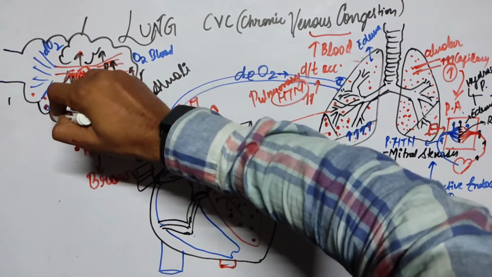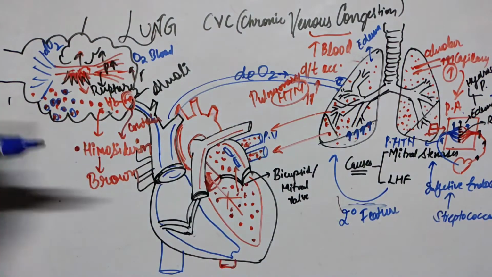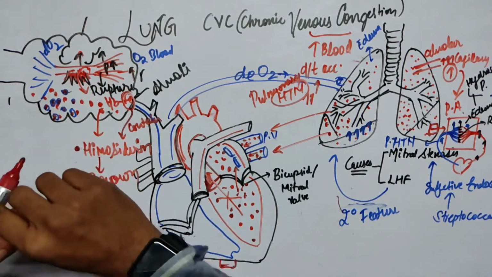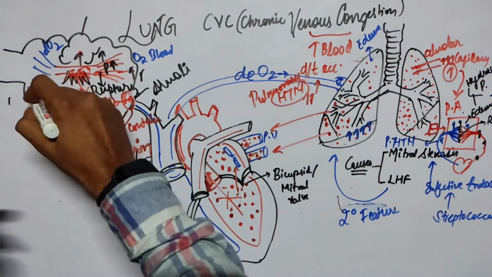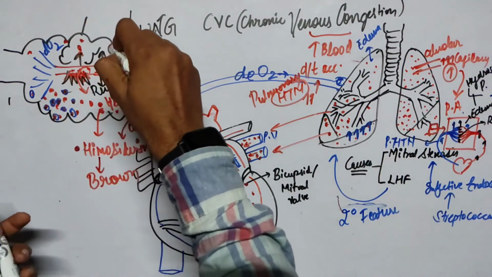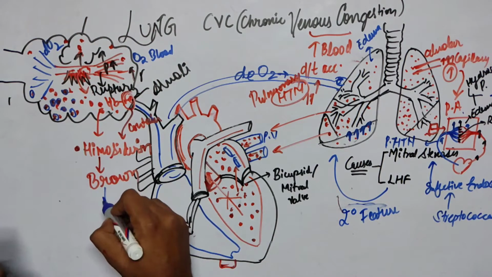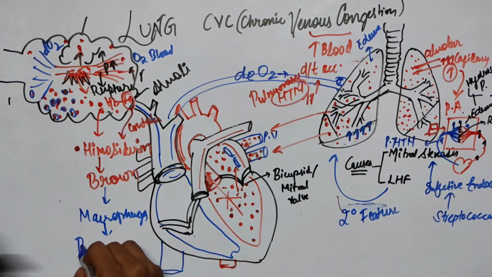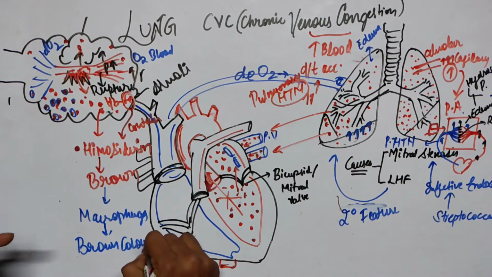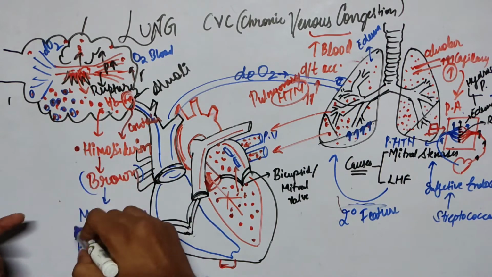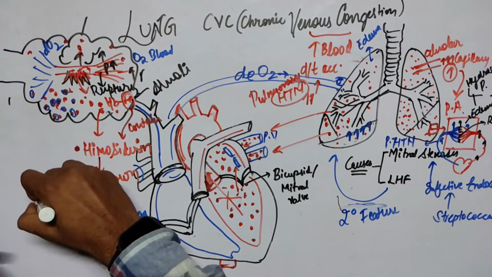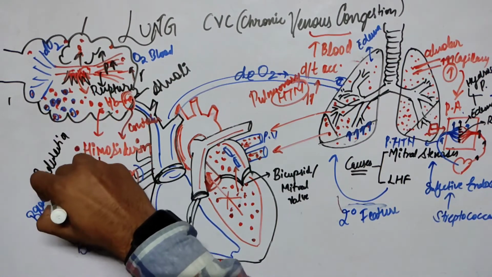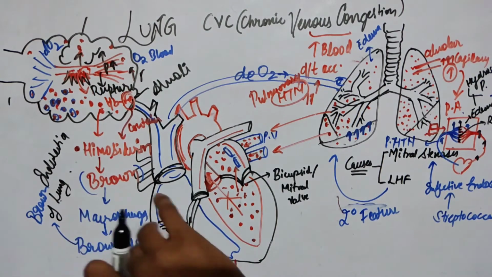They have eaten up this hemosiderin because it is brown in color. Now the macrophages will eat the brown pigment, and what is going to happen? This complete alveoli gets turned into the brown color everywhere, eaten up by the macrophages, because the color of the hemosiderin is itself brown. So this is what we call the brown induration of the lung.